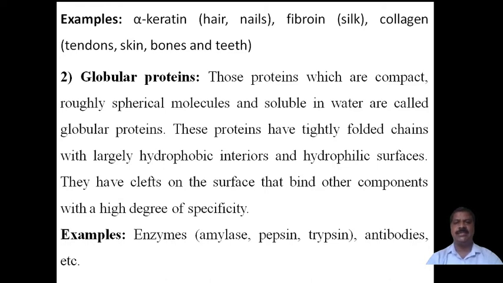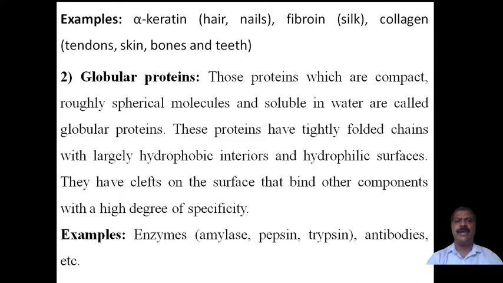Nails also have a long elongated structure, and are insoluble in water. Therefore they are examples of keratin. Keratin is present in hair and nails.